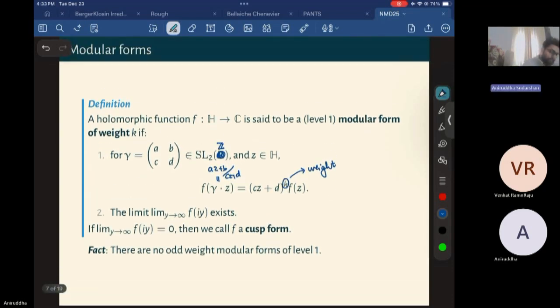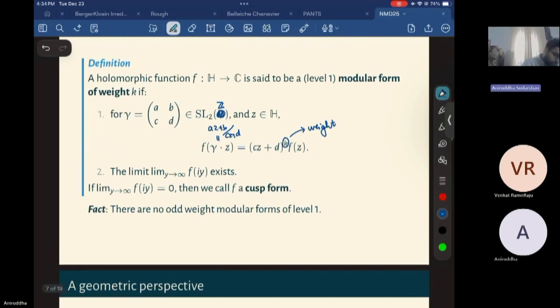So the first thing is the fact that it behaves well with respect to the action of SL2Z on the upper half plane. And the second is something called the boundedness when you go to infinity. So this limit as y tends to infinity of f of iy should exist. If it exists, it's called a modular form of weight k. If it exists and it is equal to 0, then it is a special form called a cusp form.